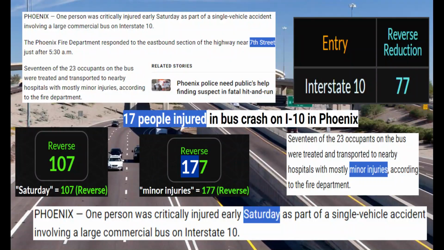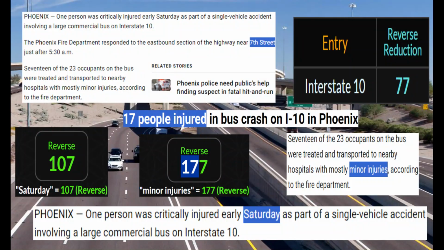One person was critically injured early Saturday as part of a single vehicle accident involving a large commercial bus on the I-10 near 7th Street, just after 5:30 a.m.